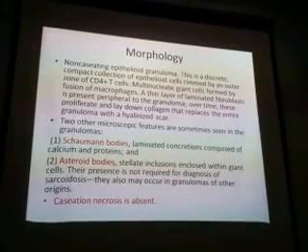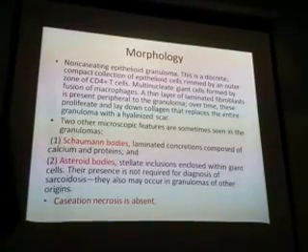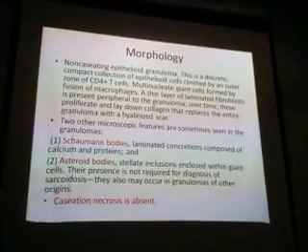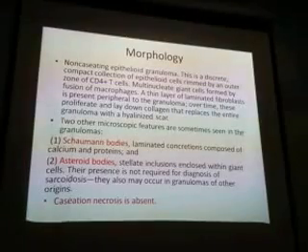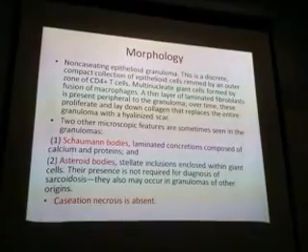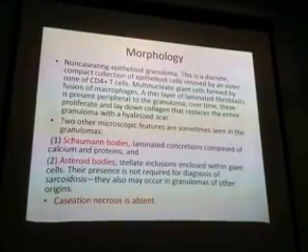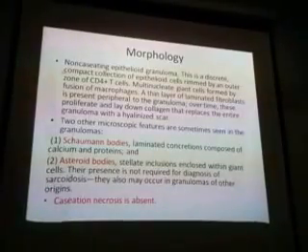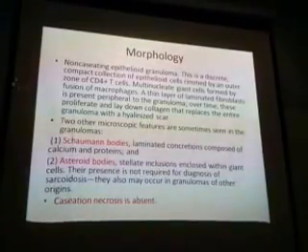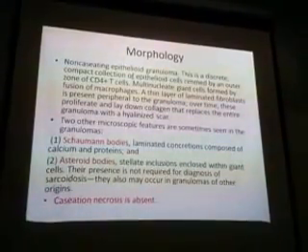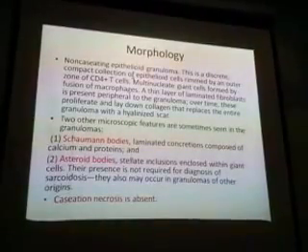Okay, morphology. It is a granulomatous inflammation, but there is no caseation in sarcoidosis. So other than caseation, you should write all other things like epithelioid cells, giant cells, lymphocytes, and fibrous tissue. The first sentence: non-caseating epithelioid granuloma. If you write this, it will give the overall meaning.